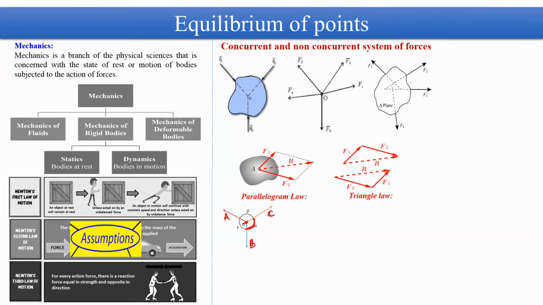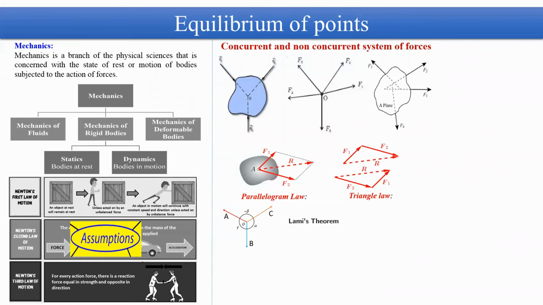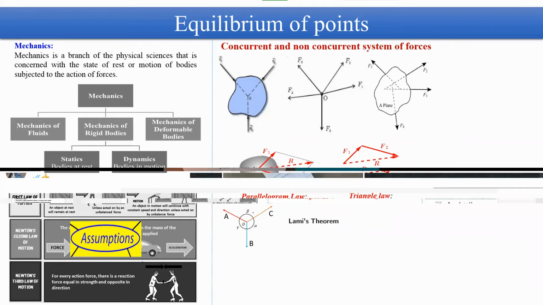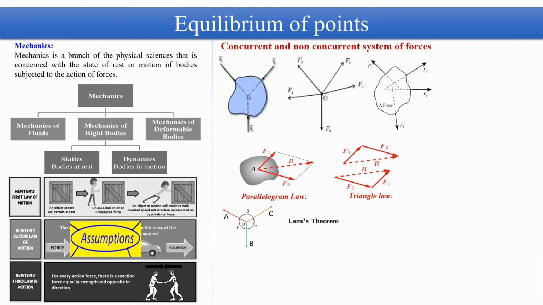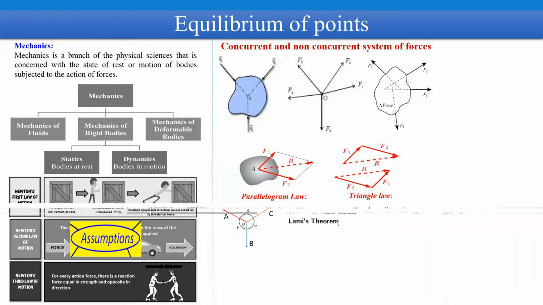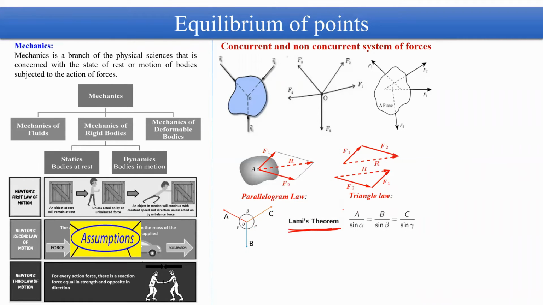This angle opposite to force A I have named alpha, this angle opposite to force B I have named beta, and this angle opposite to force C I have named gamma. So if you name the force system in this particular way, and you follow the directions as prescribed in this diagram, then you can apply Lami's theorem and the formula derived by Lami's theorem.